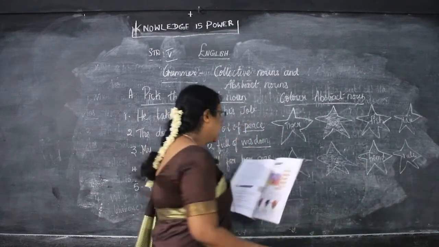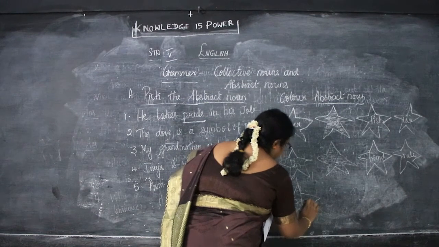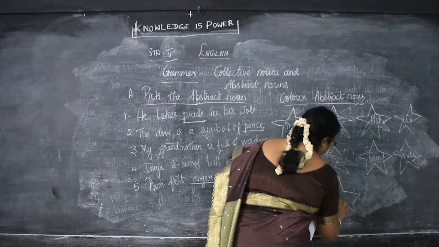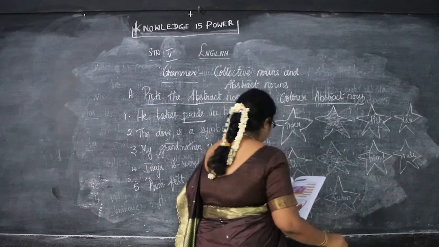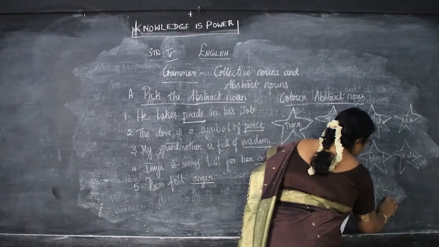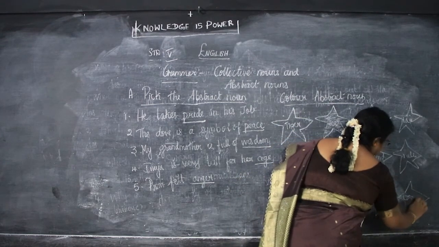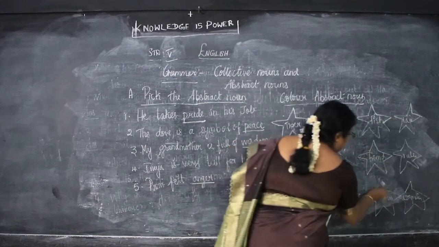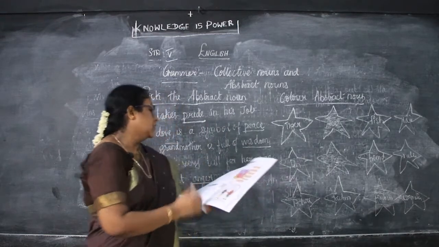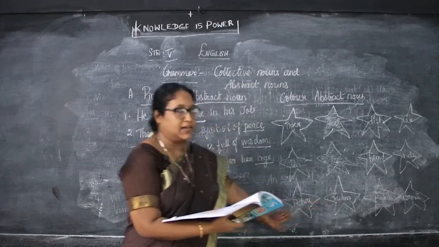Next is picture, freedom, kindness, and computer. So which one here is abstract? The abstract noun is kindness. So these are the abstract nouns. So what did we see? Fear, joy, and kindness. These are the abstract nouns.